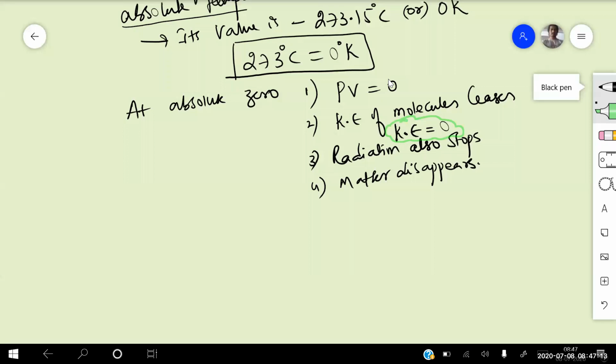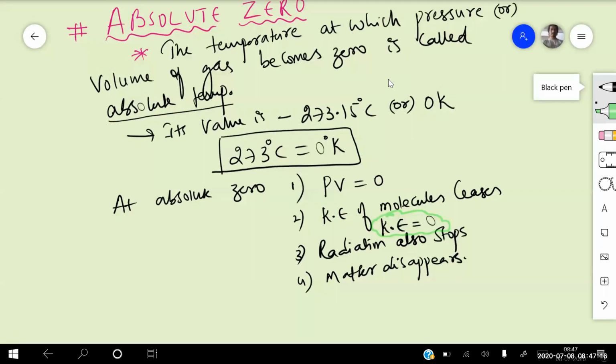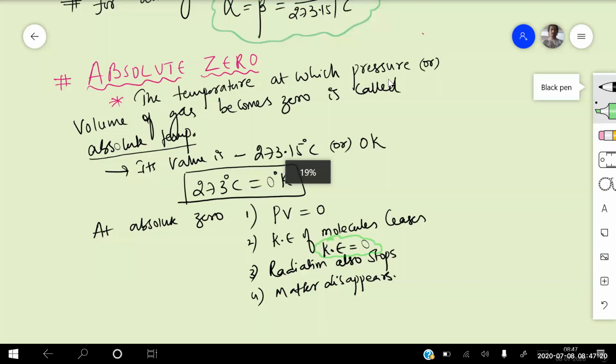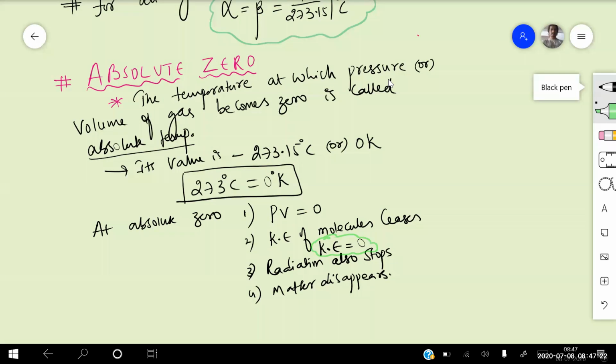Is that clear for everyone, beta? I hope you all got what exactly an absolute zero is. This is even a 2-mark question for your board examination, beta. What is an absolute zero? The temperature at which the pressure and volume of the gas becomes zero is called absolute temperature, and its value is minus 273.15 degrees centigrade or 0 Kelvin. So minus 273 degrees centigrade is nothing but 0 Kelvin. So at absolute zero, PV is 0. Kinetic energy of the molecules ceases. Radiation also stops, and matter disappears. Is that point clear for everyone, beta?